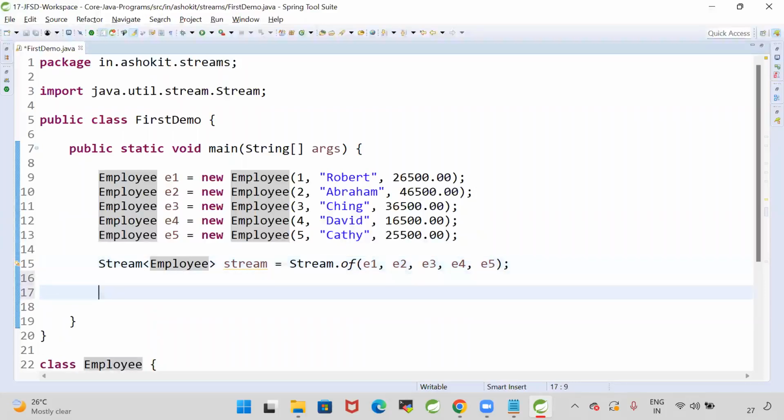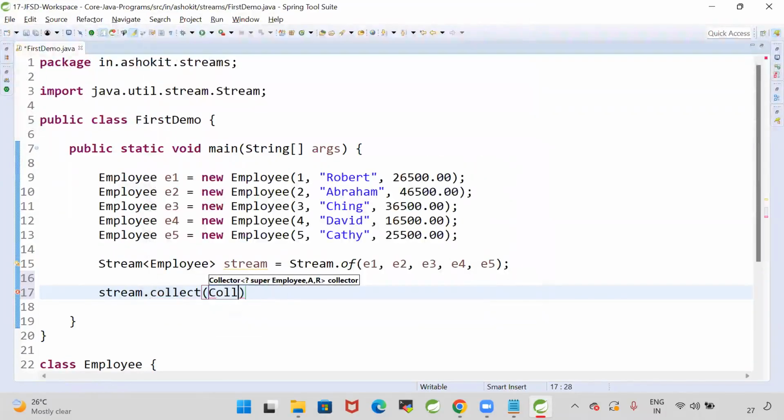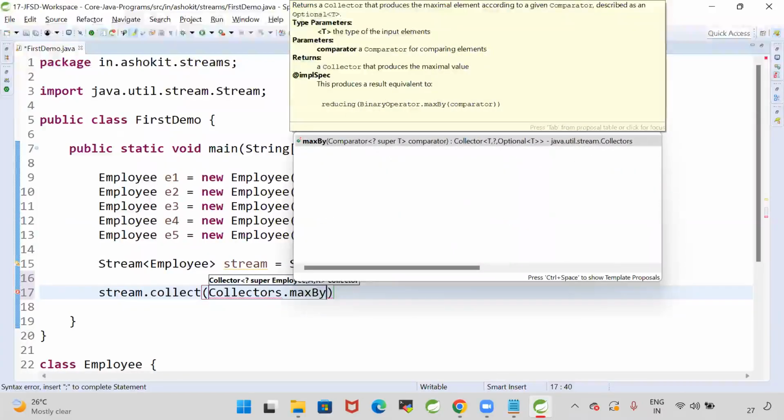So first up, I have a stream. From this stream, I need to collect that data. So here stream.collect, with Collectors. We know Collectors, right? Stream.collect of Collectors.maxBy. Earlier we used stream.collect with Collectors.toList.